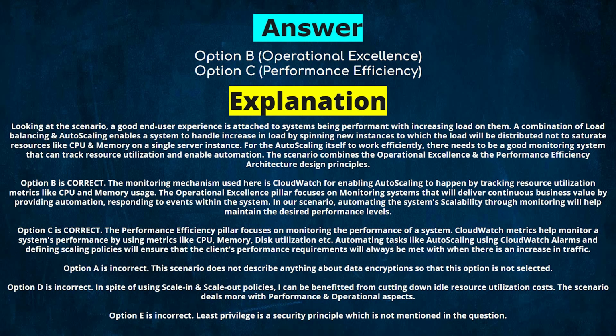Option C is correct. The performance efficiency pillar focuses on monitoring the performance of a system. CloudWatch metrics help monitor a system's performance by using metrics like CPU, memory, disk, utilization, etc. Automating tasks like auto-scaling using CloudWatch alarms and defining scaling policies will ensure that the client's performance requirements will always be met when there is an increase in traffic.